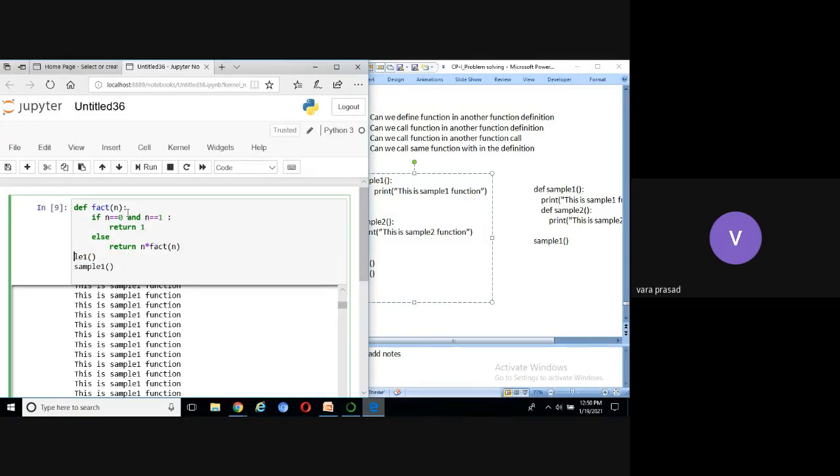When we are calling the function, it is fact of 5.